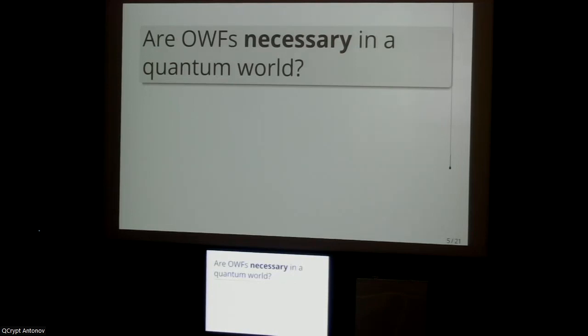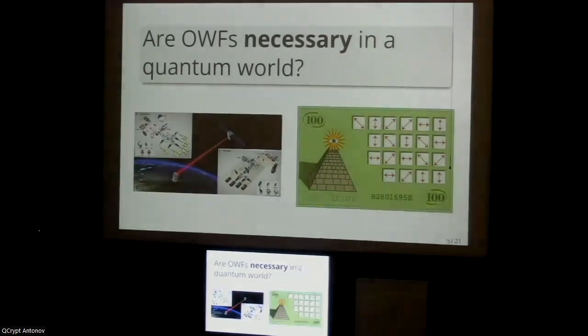And I'm sure many people in the audience would think about this question for just a little bit and immediately come to the conclusion that, well, actually, in a way, no, we really don't need one-way functions in the quantum world. We have these cryptographic protocols, such as the BB84 quantum key distribution or Wiesner's quantum money scheme, that are actually unconditionally secure. So the proof that these things are secure is information theoretic.